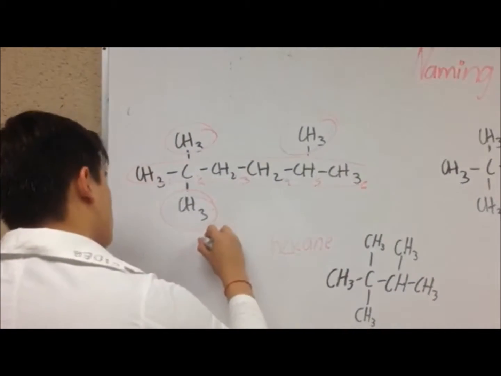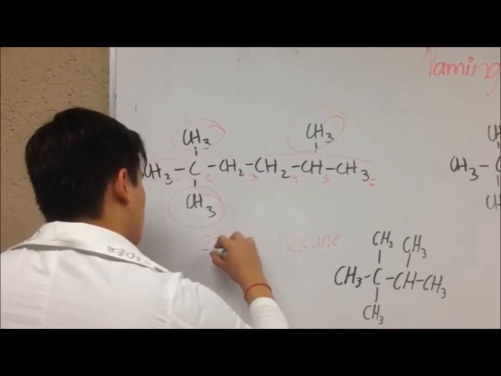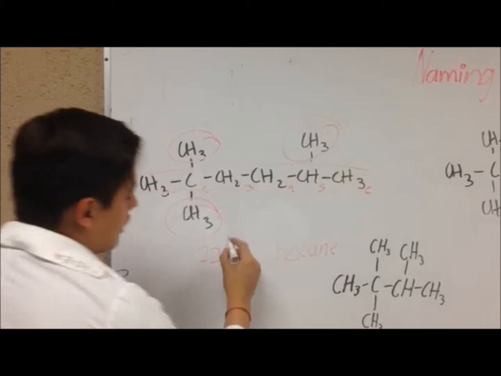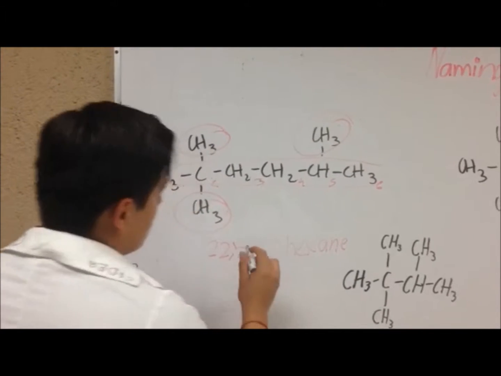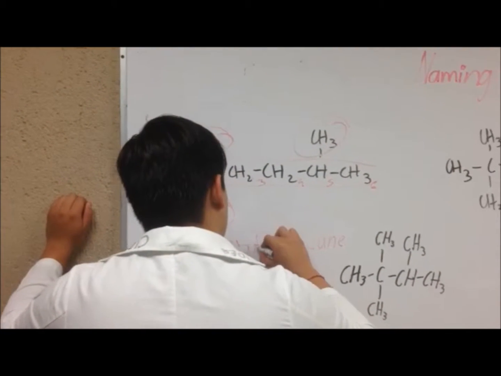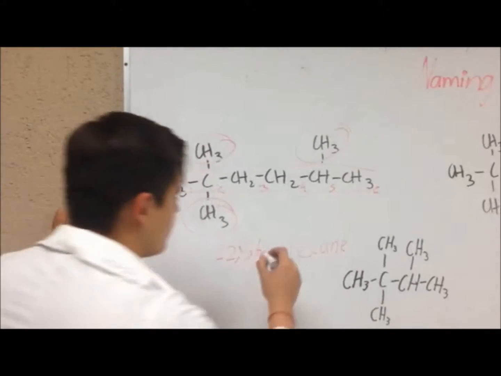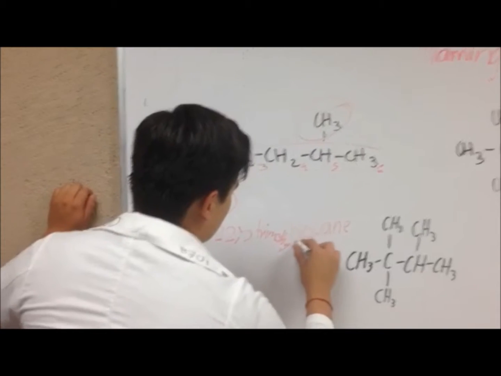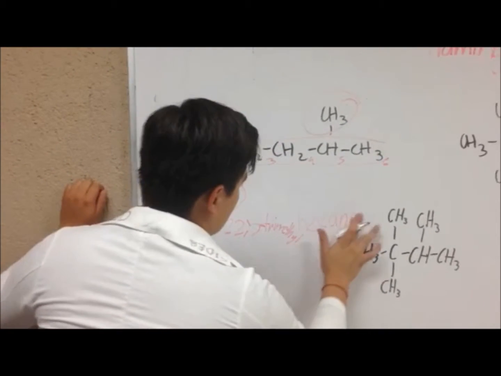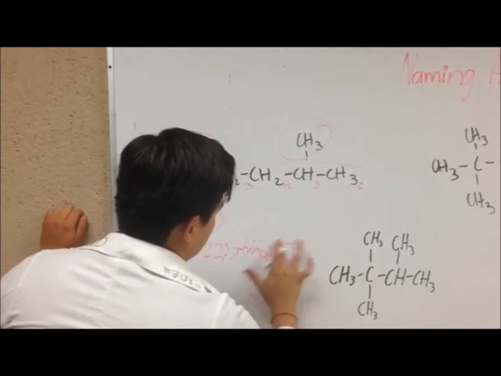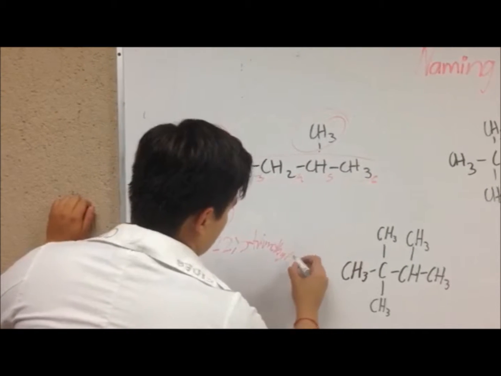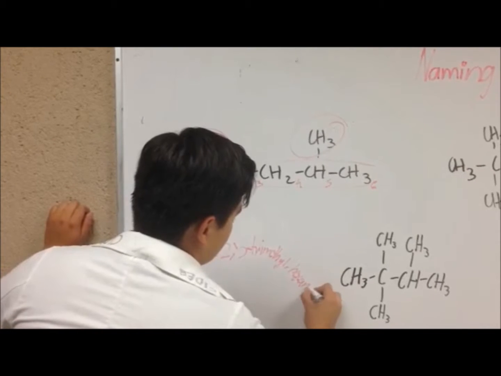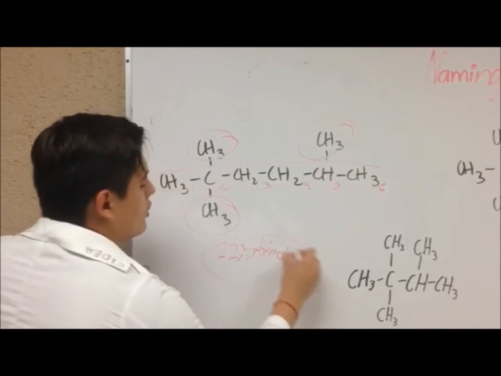So we have 2, 2, then we have another methyl here in number 5. We put trimethyl because we have 3 methyls. We put a comma here. Just erase the name. We put hexane. Now, this is the final name.